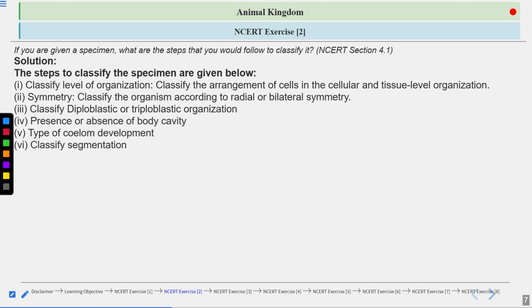Classify segmentation. We have talked about this segmentation also. Segmentation comes under the fundamental features, whether the organism is segmented or not. And the segmentation is also of different types. Some organisms are segmented from the external only, but when you see internally, they are not showing any type of segmentation.